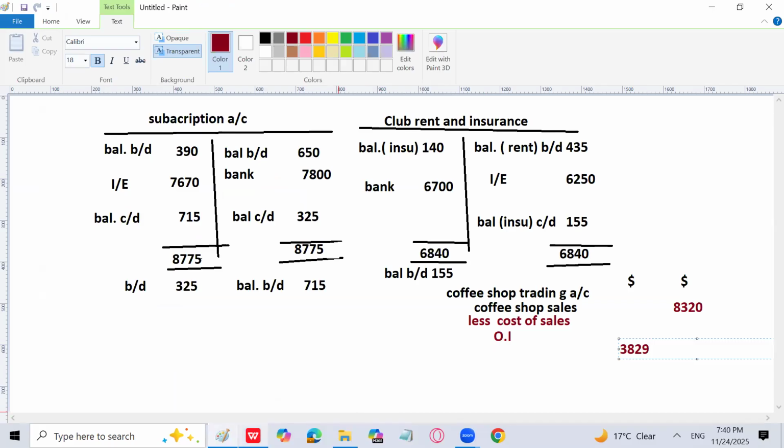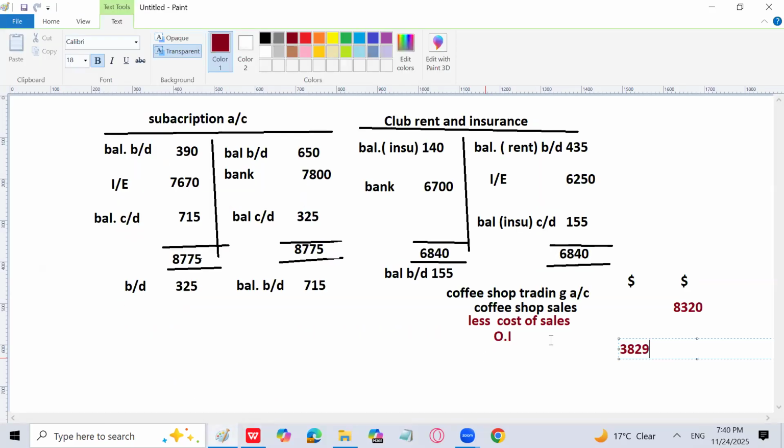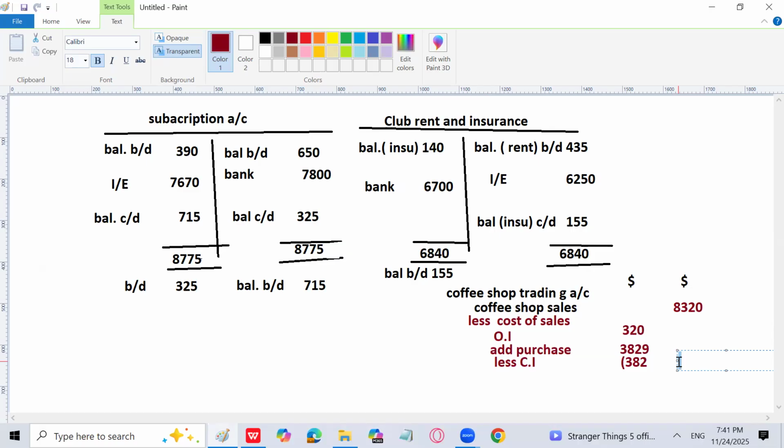Now opening inventory is given, that is 320, and closing is 382. So opening inventory is going to be 320, add purchases, and closing inventory is going to be less, that is 382. So I will use brackets, 382. So what is going to be the answer of cost of sales, please? 3767. 3767. Let's do the total.